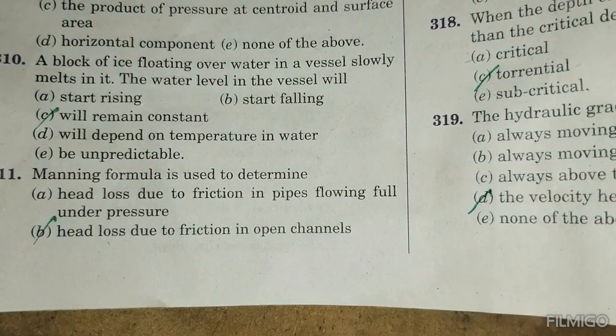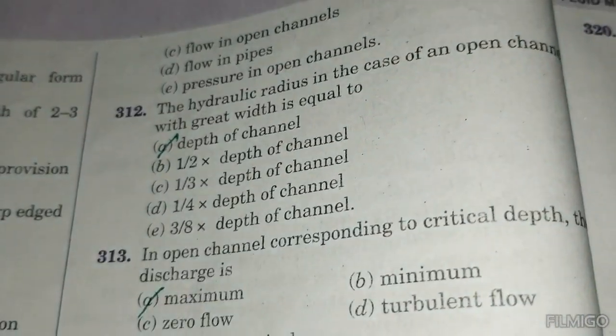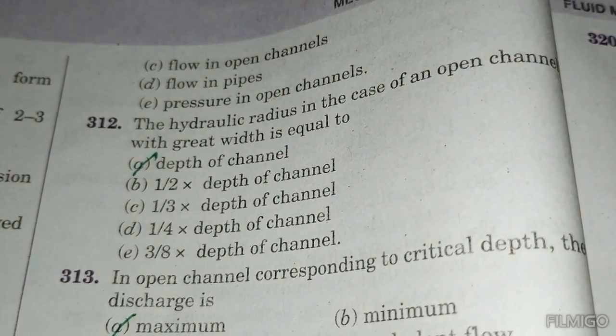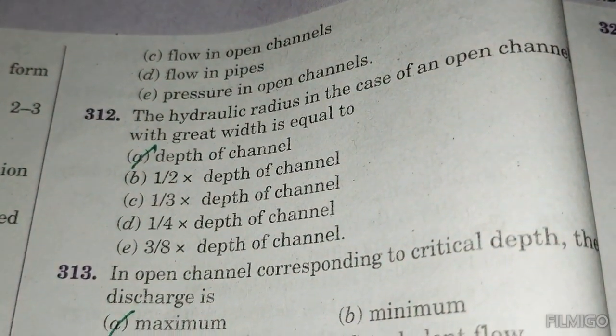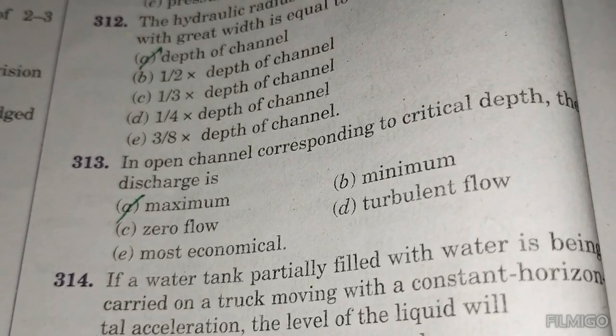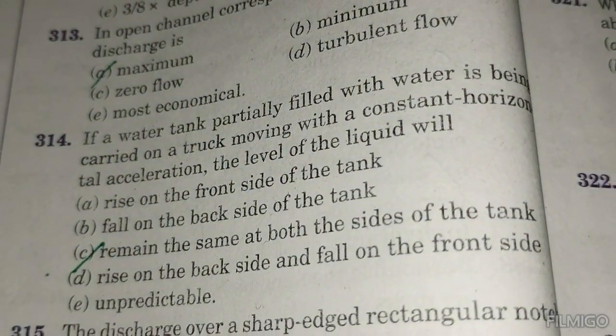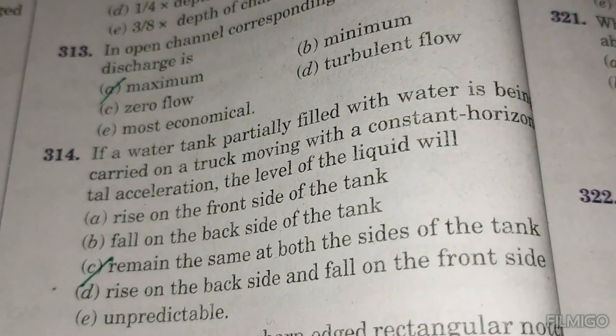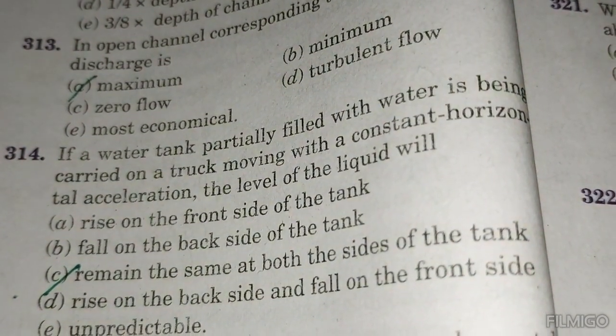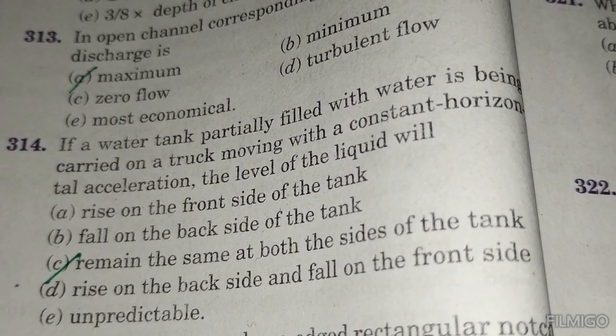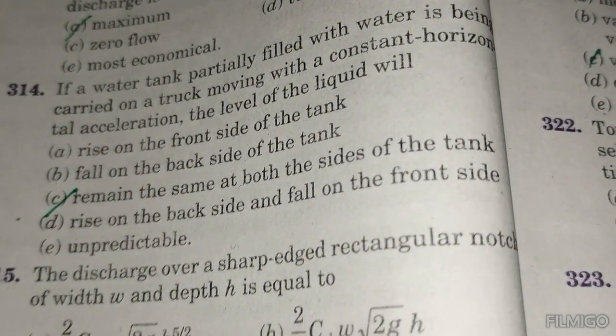Manning formula is used to determine head loss due to friction in an open channel. The hydraulic radius in the case of an open channel with great width is equal to the depth of the channel. In an open channel, at critical depth, the discharge is maximum. A water tank partially filled with water is being carried on a truck moving with a constant horizontal acceleration. The level of liquid will remain the same at both sides of the tank.